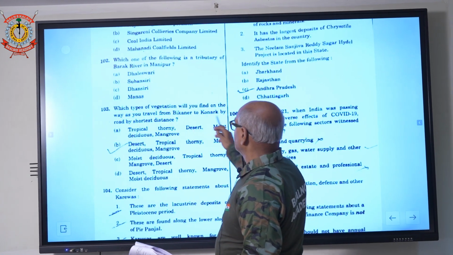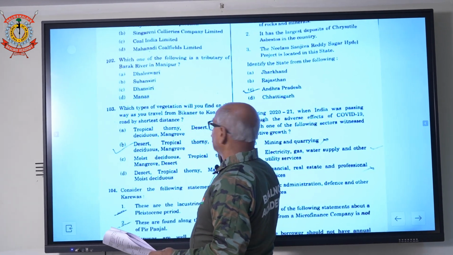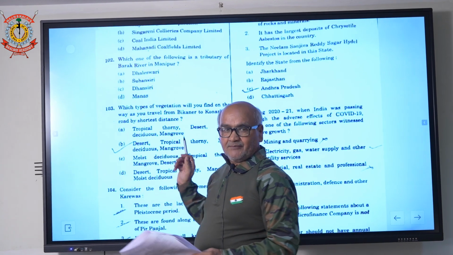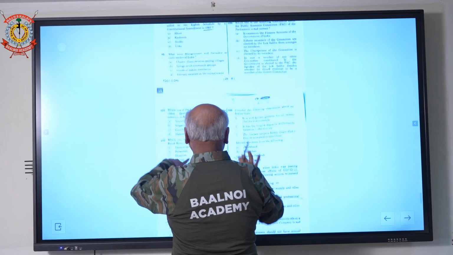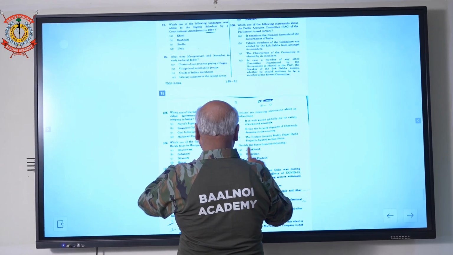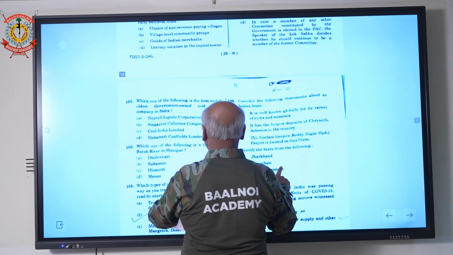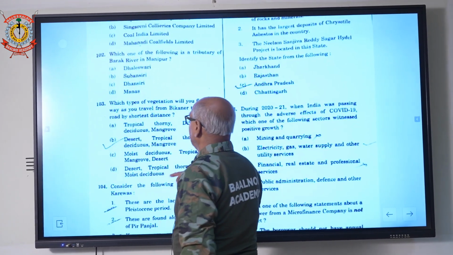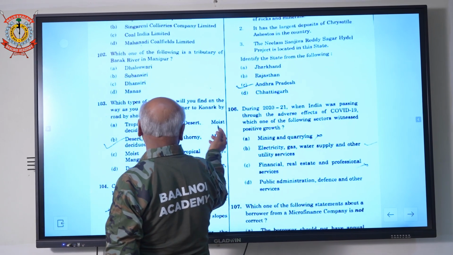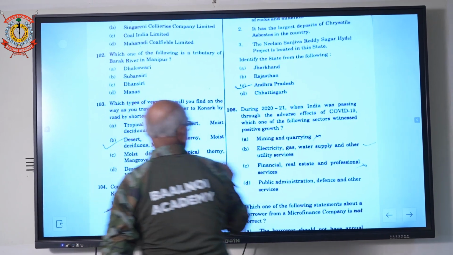Come to the question: we are moving from Bikaner to Konark. Konark is in Odisha. Bikaner is in Rajasthan. So the answer will be tropical thorny desert, moist deciduous and mangrove forest.